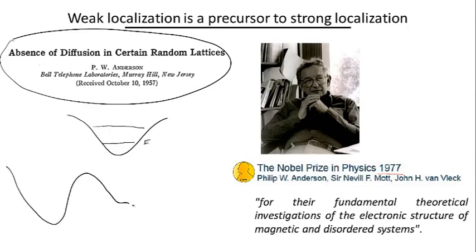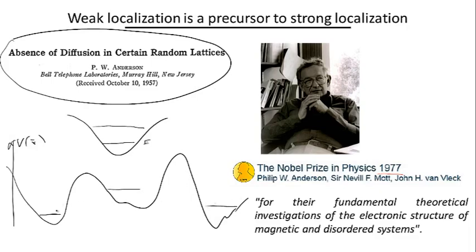And so the essence of the theory of Anderson, if it can be summarized in a few seconds, is that in a random landscape of such potential wells, so if this is, let's say, V of R, the energy levels that electrons are going to acquire are not going to match each other. And so they're not going to be able to hop from well to well because of the energy conservation. This would completely suppress conductivity, and this will lead to the strong localization.